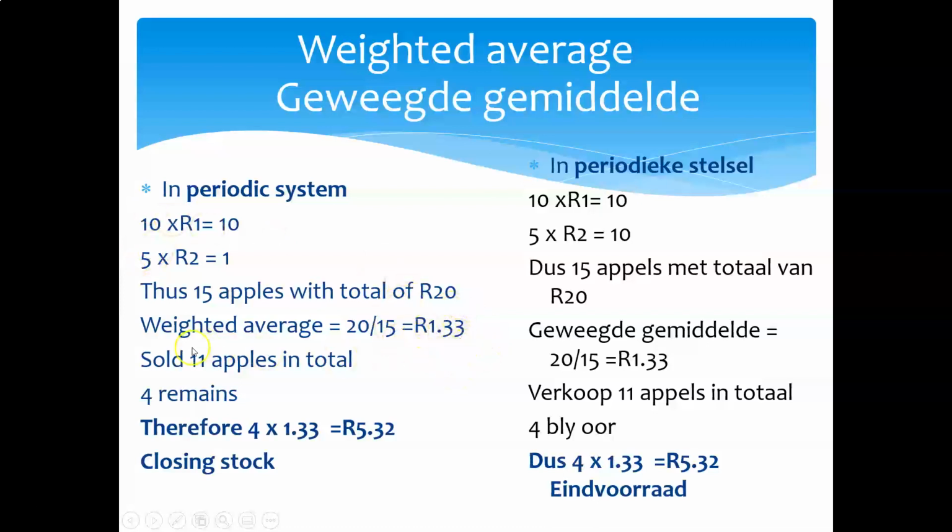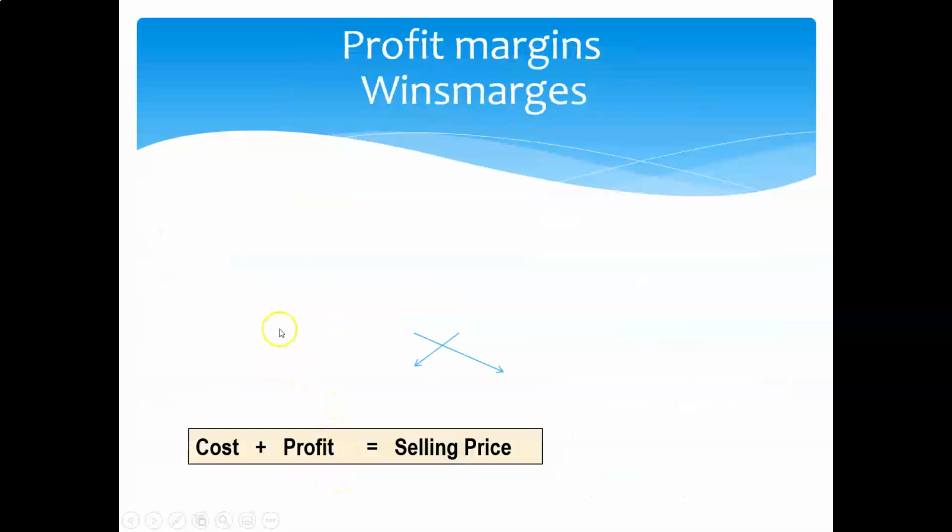How many apples did we sell? We sold 11 apples. At what? At R1.33. That is our cost of sales. What is our closing inventory? 4 apples. At what? At R1.33. So there's our closing inventory, R5.32. Can you see that each and every time our closing inventory figure and our cost of sales figure differs, whether I'm using first in, first out, periodic or perpetual, or weighted average cost, periodic or perpetual. So inventory is a very important and dangerous place where you have to watch out.